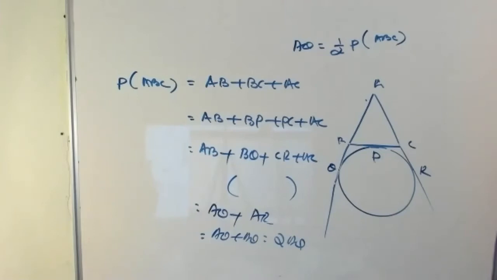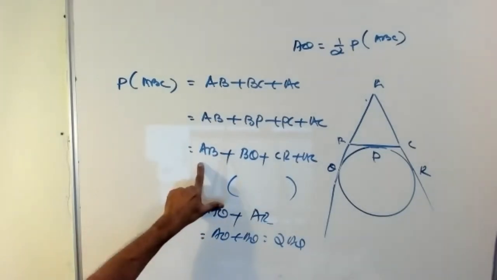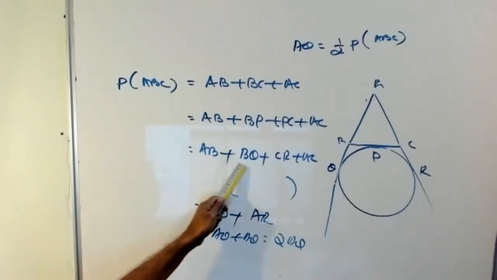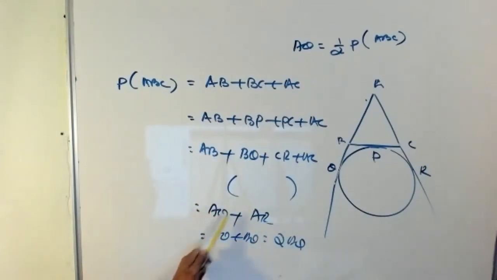After that, look at the figure. AB plus BQ, what? AQ. CR plus AC, what? AR. That is AQ plus AQ equal to 2AQ.